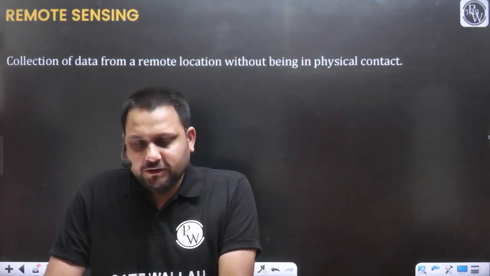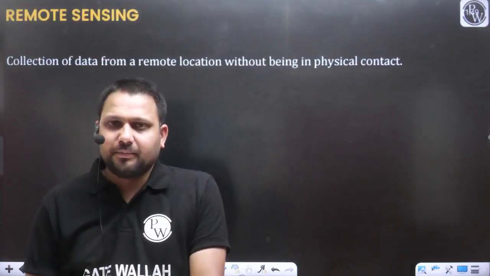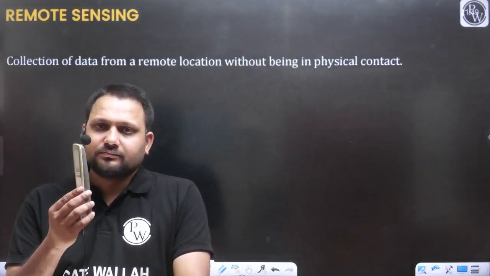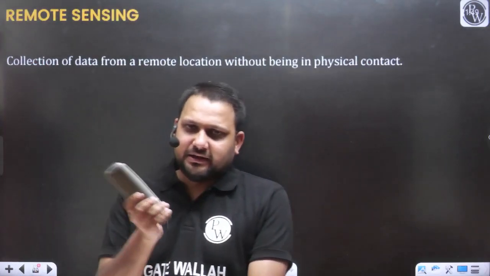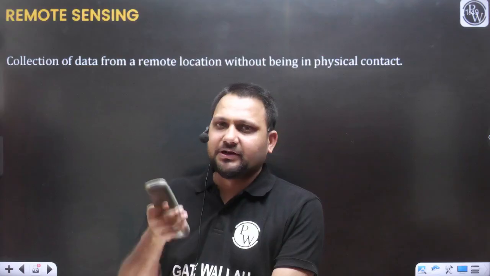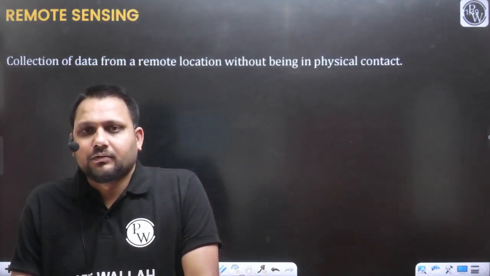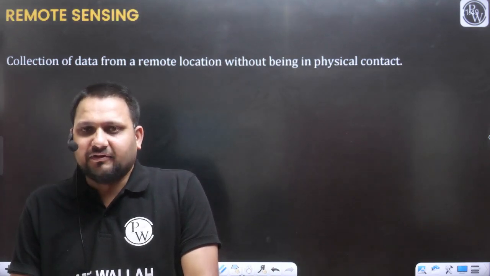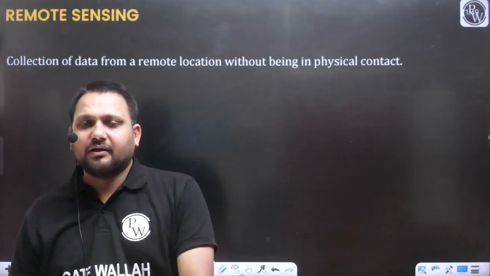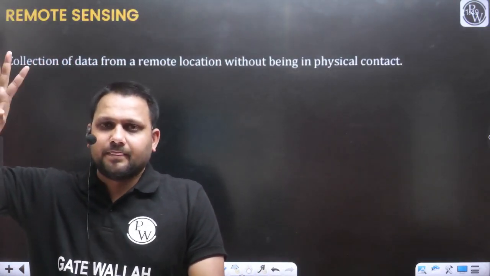Just listen carefully. What do you mean by the remote? For example, this is the remote. So what I can do from the range, I can just press the on button, AC will be on. I can press the off button, AC will be off. Yes or no? Otherwise, if this remote were not there, if I need to switch on the AC, I have to physically go there.